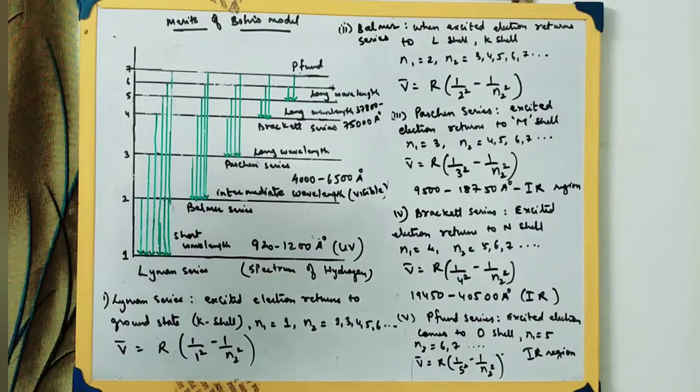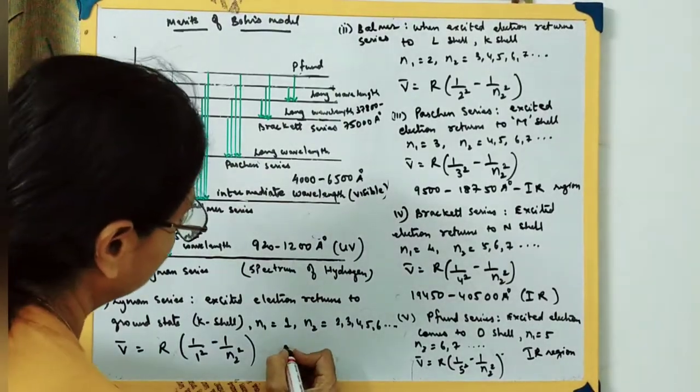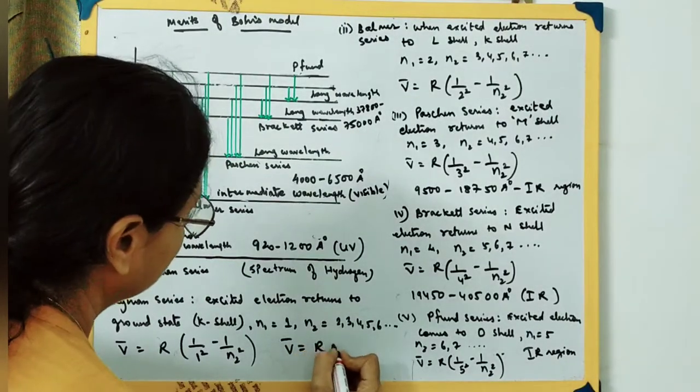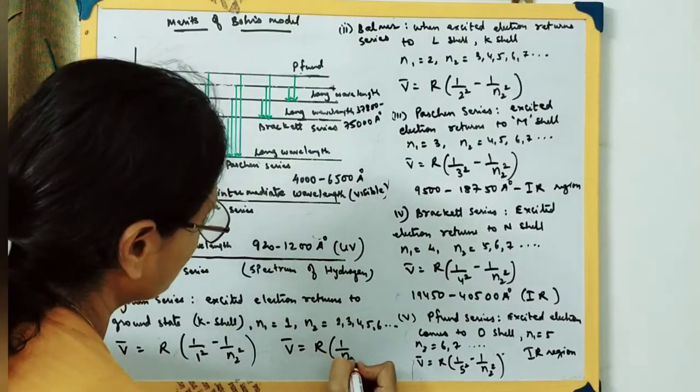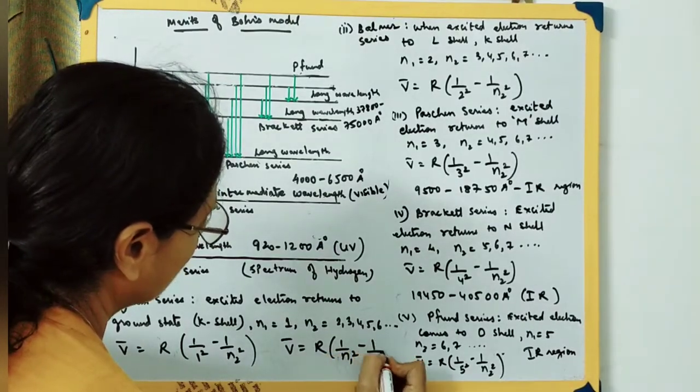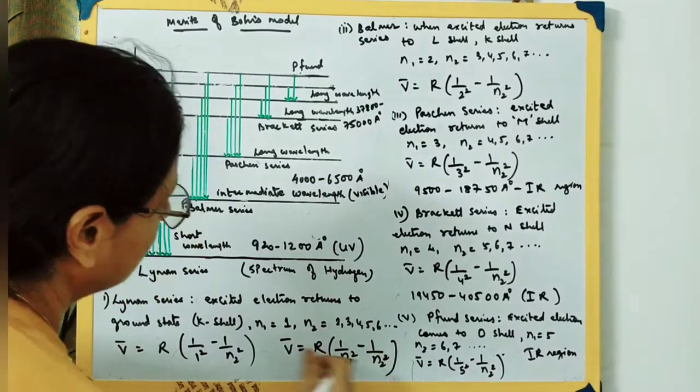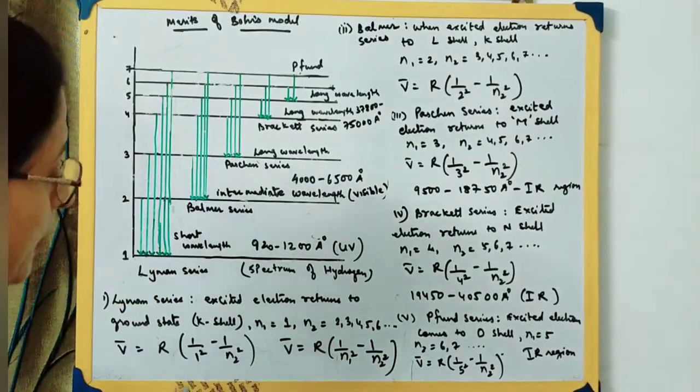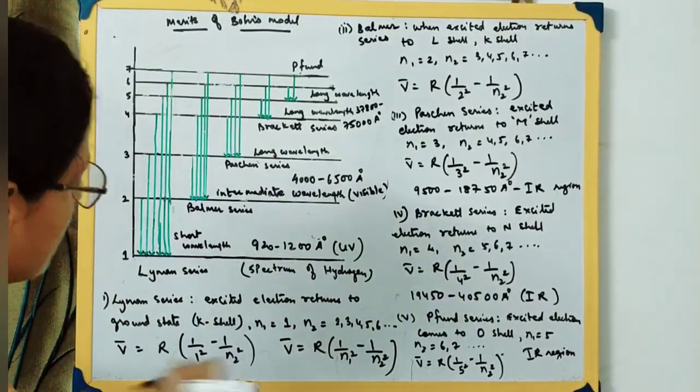Now we get the general formula for the wave number: V bar is equal to R times (1 by N1 square minus 1 by N2 square). This is the general formula for finding the wave number, where R is Rydberg's constant.